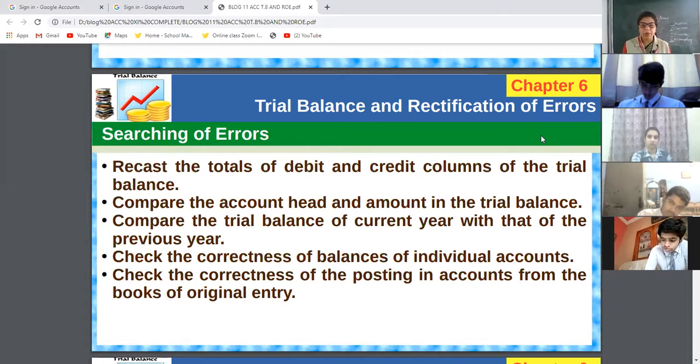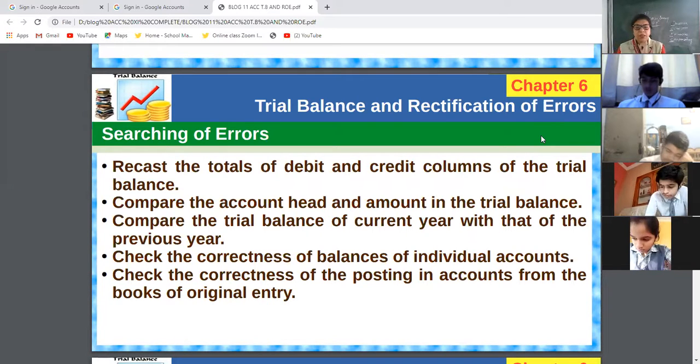When you compare both heads, then compare the balance of the current year with the previous. Don't go directly to rectifying the errors. First, search for the errors. Compare the current with the previous year. Then you will find that the value of building is 5 lakh in the previous year and 5,000 in the current year.